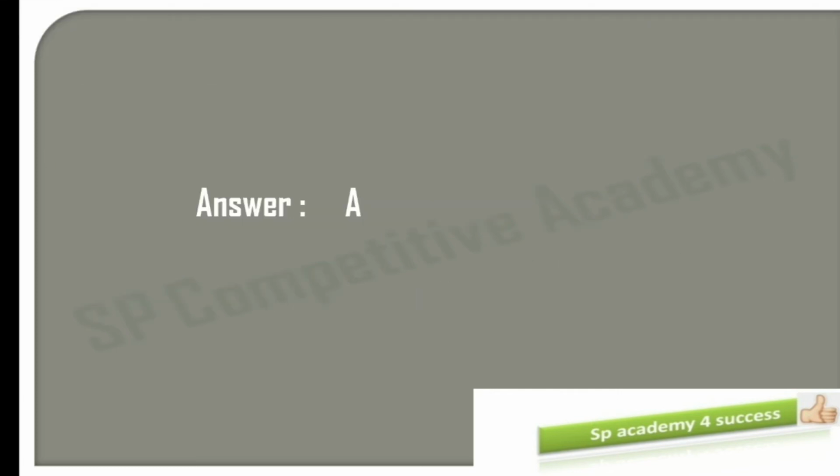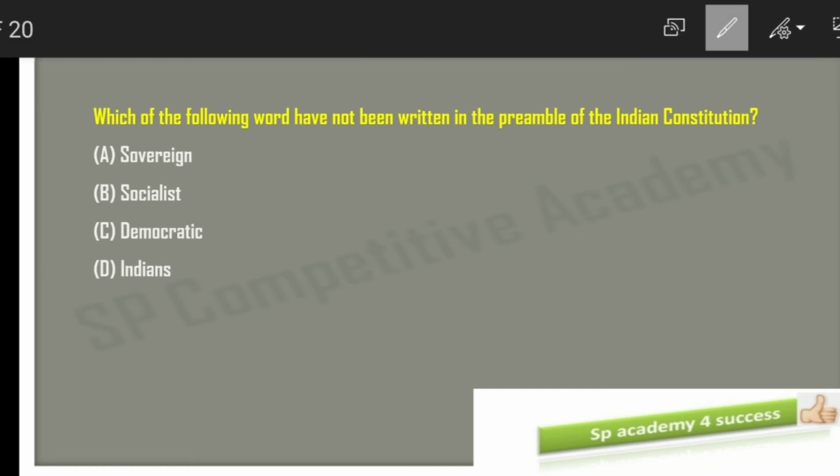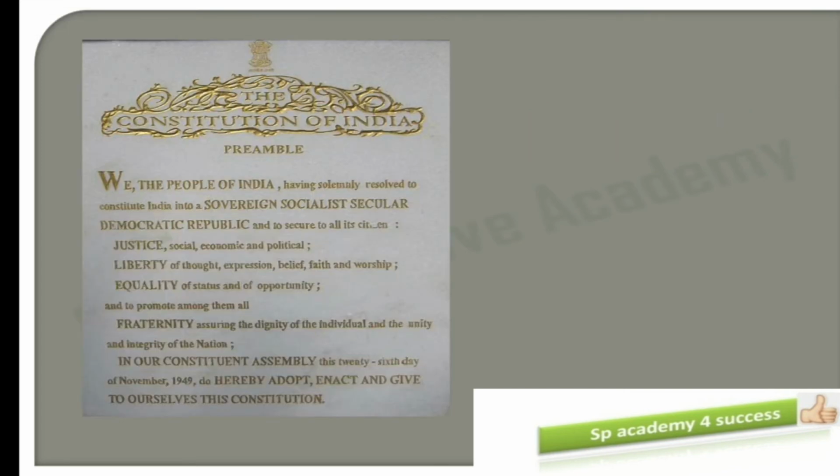Now let's move to the next MCQ quickly without wasting much of our time. Which of the following words have not been written in the preamble of the Indian Constitution? Read the question carefully: not written in the preamble. The words here are sovereign, socialist, democratic and Indian. Let us see the preamble to identify whether these words are present or not.